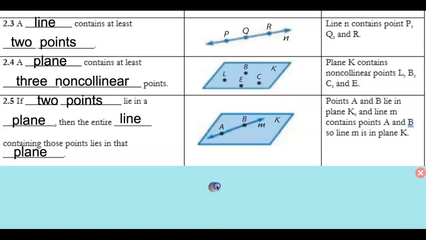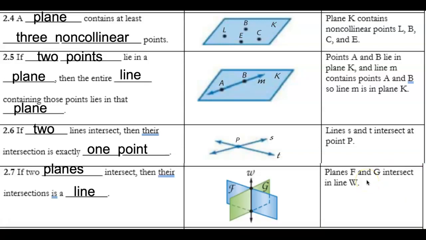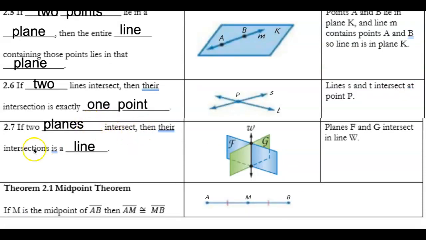Here it says if 2 lines intersect, then their intersection is at exactly 1 point. So you can go ahead and sketch out some of those ideas. Press pause if you need to. Sorry, if 2 planes intersect, then they intersect at a line. We also had problems like this before where we have kind of like the doors at Cashwise. They intersect at this middle section, which is actually a geometric term for a line. And we have the midpoint theorem, which says that if we have this section AB and we have these markings, a little pink mark, then the 2 smaller segments are congruent.